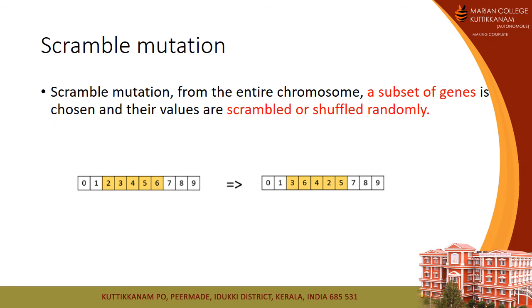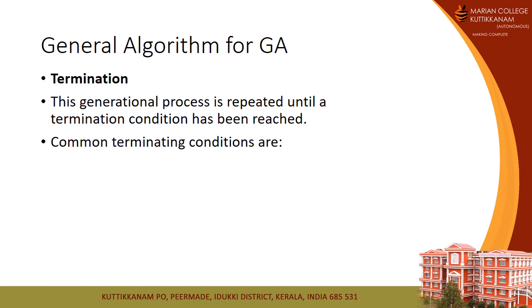The third one is scramble mutation. A subset of genes is chosen and their values are scrambled or shuffled randomly. As you can see in the example, I select points 2, 3, 4, 5, 6 in the first chromosome, and we shuffle them in the offspring. We can randomly shuffle by selecting random values for shuffling. So these are the methods used for mutation.